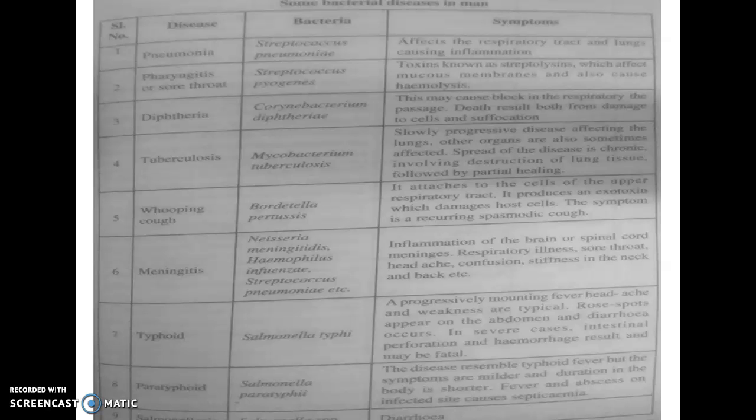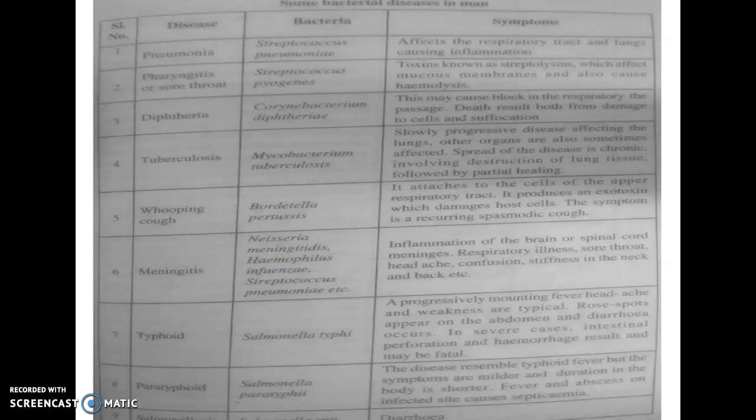The next one is meningitis. Meningitis is caused by the bacteria Neisseria meningitidis, Haemophilus influenzae, as well as Streptococcus pneumoniae. This meningitis is also a respiratory tract disease. It causes inflammation of the brain as well as the spinal cord. That means it generally affects the meningeal membrane of the nervous system, and in turn causes respiratory illness, sore throat, headache, confusion, and stiffness in the neck as well as the back. So these are the diseases mainly caused by bacteria in the upper respiratory tract.